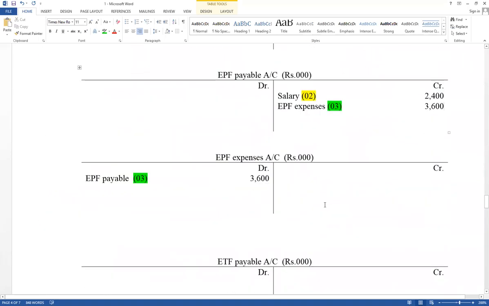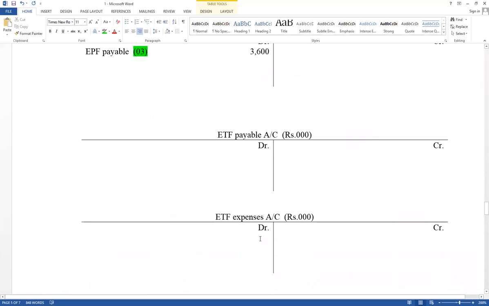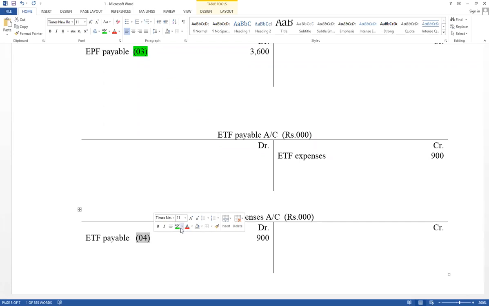Prepare the ledger accounts. ETF expense account debit 900 as ETF payable, name of other ledger accounts, and ETF payable account credit 900 as ETF expense. ETF expense account debit, ETF payable account credit. Only contribution of employer, another expense. This is step number 4. There are 4 steps to be applied when recording in the ledger accounts.